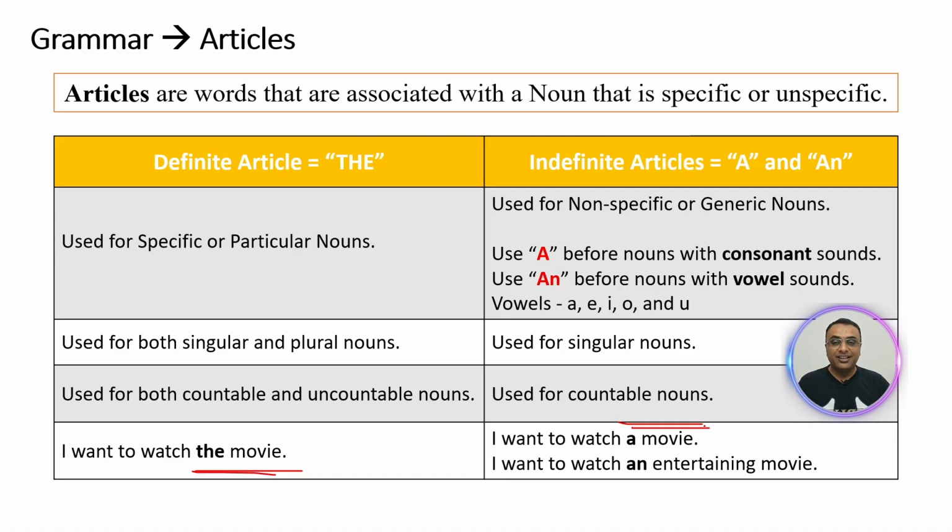For an, I want to watch an entertaining movie. Over here, entertaining becomes a vowel sounding word. That is why we are using the article an: an entertaining movie. Entertaining is an adjective, movie is a noun over here. So this is how you would use the, a, or an in a sentence.